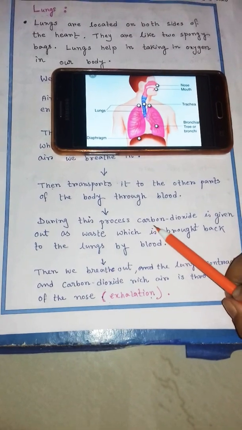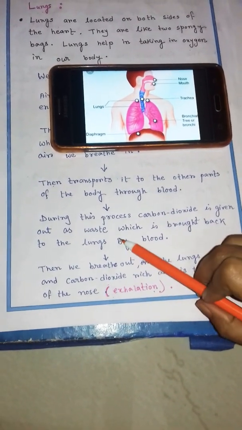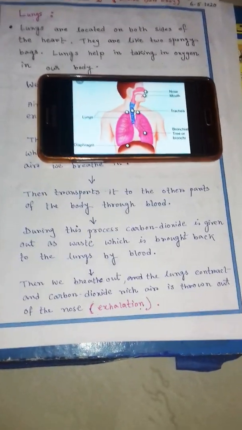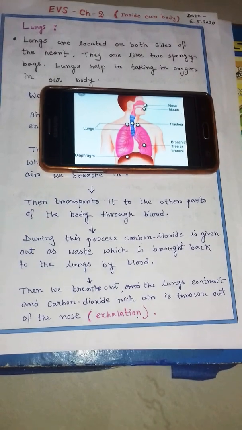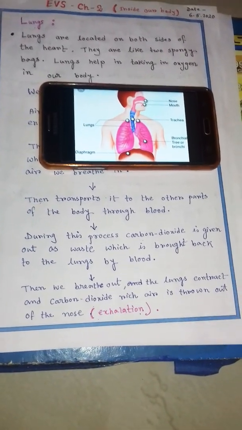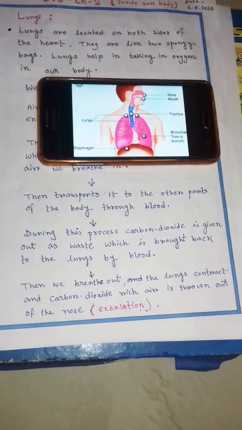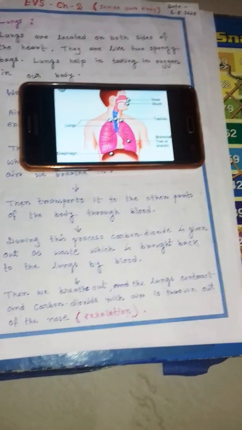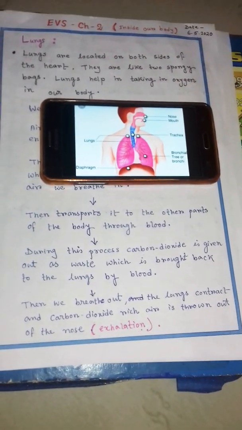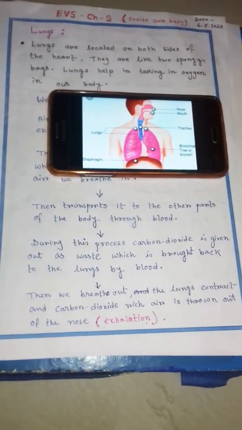During this process, carbon dioxide is given out as waste material, which is brought back to the lungs again by blood. That means oxygen is carried by blood to the different parts of our body, and carbon dioxide, which is produced in different parts of the body, comes back to the lungs by blood, isn't it?